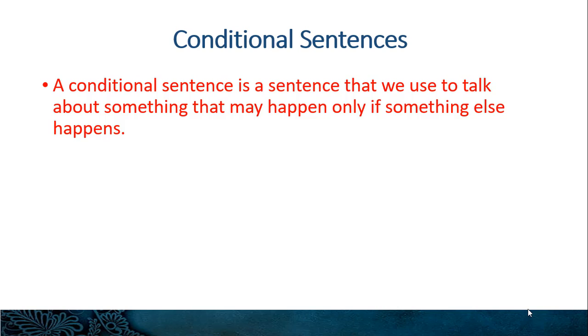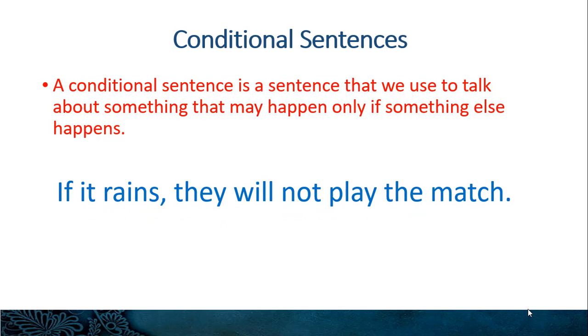A conditional sentence is a sentence that we use to talk about something that may happen only if something else happens. It may be difficult for you to understand, so we'll look at an example, then it may be easier. If it rains, they will not play the match.